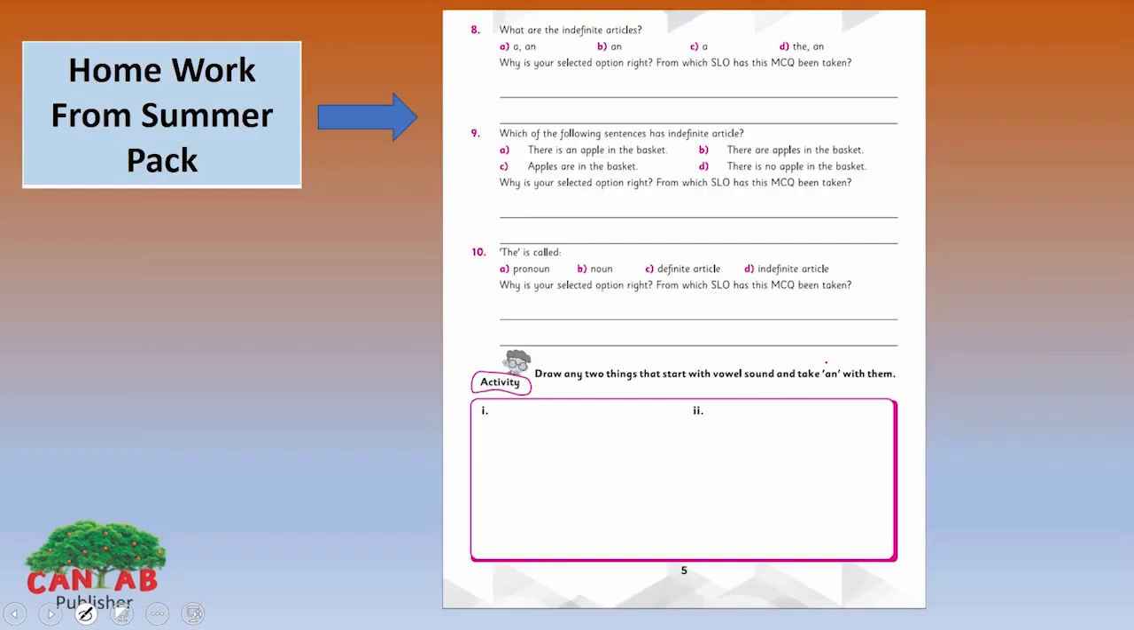Now dear student, this is your homework for the summer pack. What you need to do is choose the right option for each. Here there is an activity: draw any 2 things that start with a vowel sound and take an with them. We have discussed the vowel sound, the words which start with a vowel sound, and we add an before them. I hope you can do it easily.